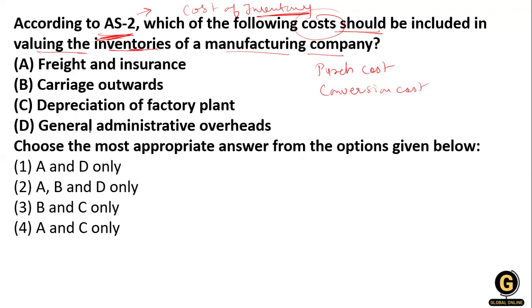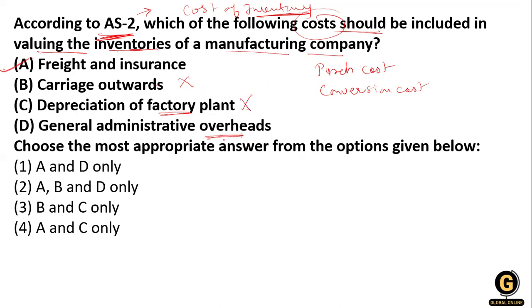So freight and insurance, is it related to inventory? Yes. Carriage outward, is it related to inventory? No, ma'am, it's related to sales and distribution. Depreciation of the factory is also not related to inventory, it's about the factory.